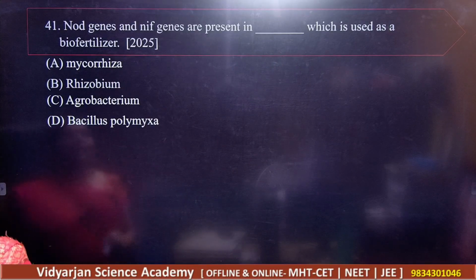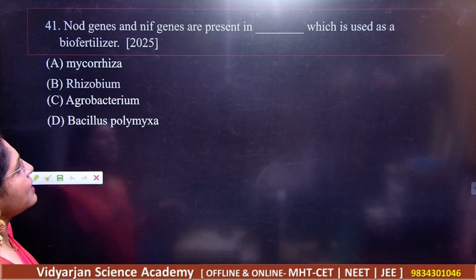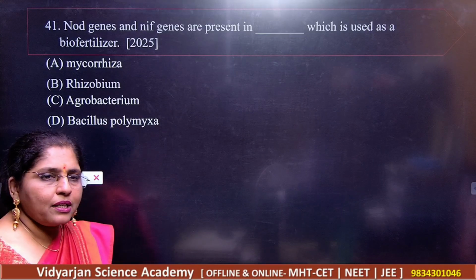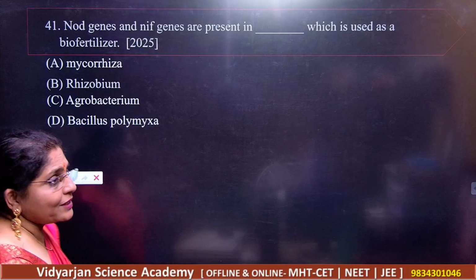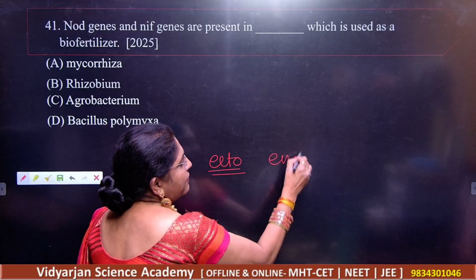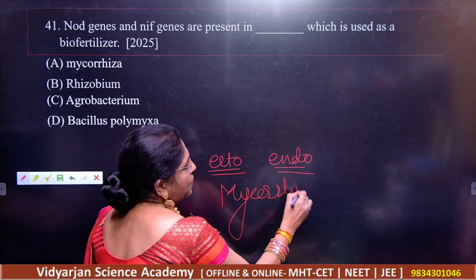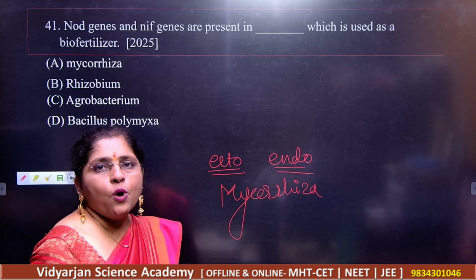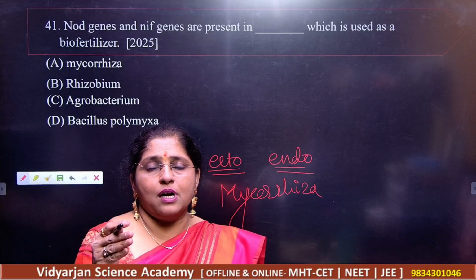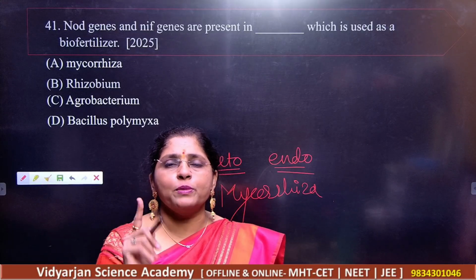Next we have question number 41. The nod genes and nif genes are present in which biofertilizer? Number one is mycorrhiza. You know that we have ectomycorrhiza and endomycorrhiza. Mycorrhiza is a fungus associated with the roots of higher plants.